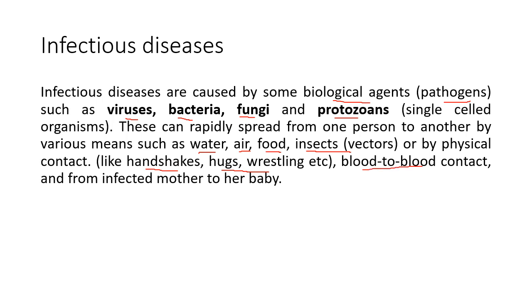Blood to blood contact is blood transfusion, or while you are using a blade in a saloon to shave or cut the hair, and the same blade is used on another person, and if the blood from one person infects the blood of the other person, then also the disease can spread. Sometimes the infected mother also infects the baby when the baby is inside the womb, or also through breastfeeding. So infectious diseases can be spread in this many ways.